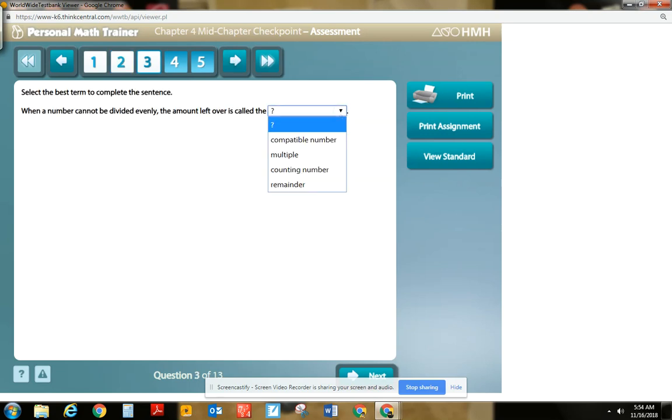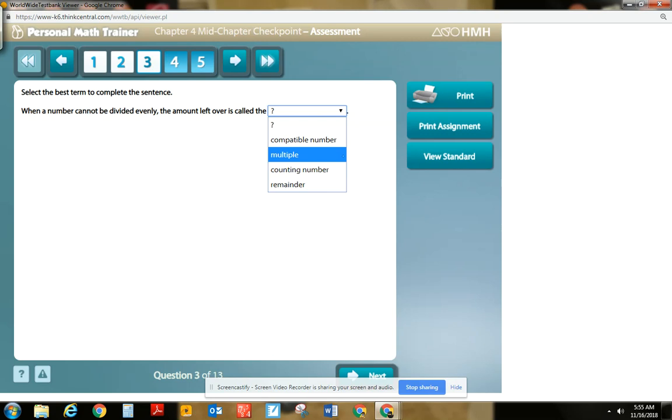Number 3, when a number cannot be divided evenly, the amount left over is called a compatible number. Now, we just said that compatible numbers are numbers that are easy for us to work with, easy for us to compute with. When a number cannot be divided evenly, the amount left over is called a multiple. No, multiple is like counting by a number, 4, 8, 12, 16.